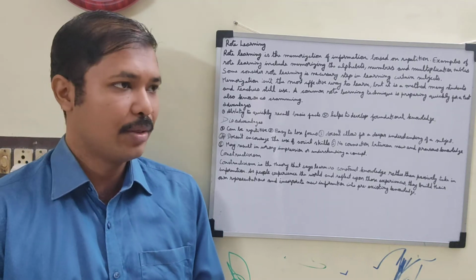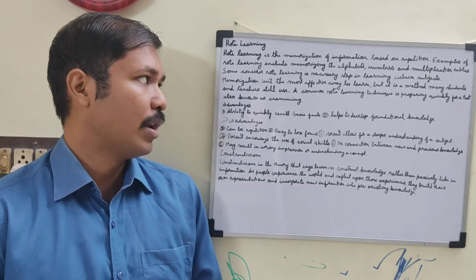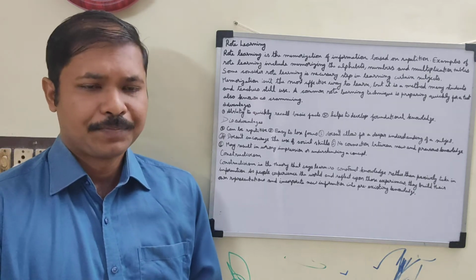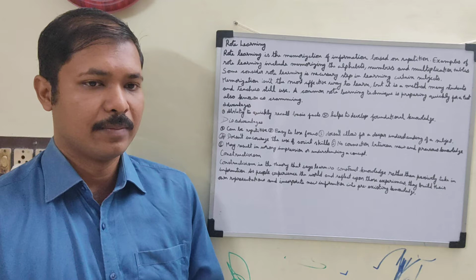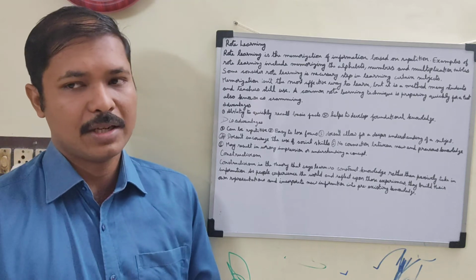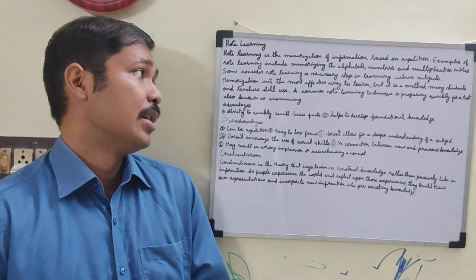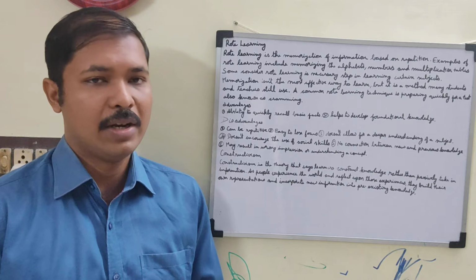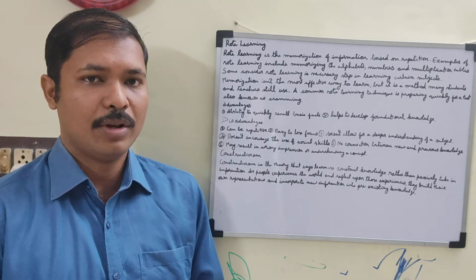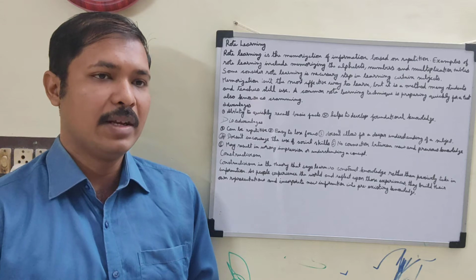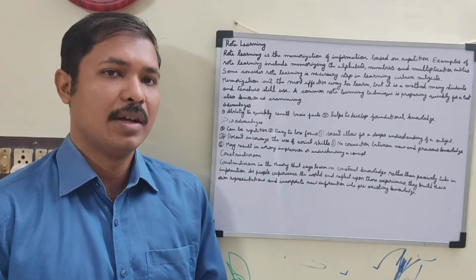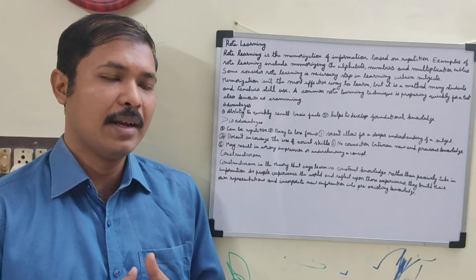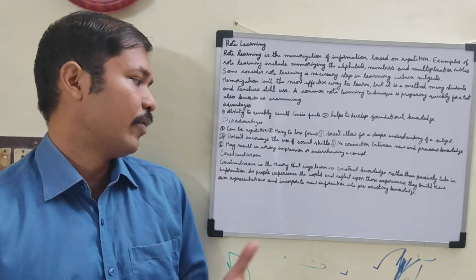So at the primary school level, we memorize alphabets, numbers, multiplication tables. These are examples of rote learning. So basic education, primary education, is predominantly rote learning, and particularly in secondary, even at the higher secondary level, this rote learning alone is followed in India. This should not be the case. At the primary level, rote learning is okay, but at the secondary and higher secondary level, rote learning should not be followed.